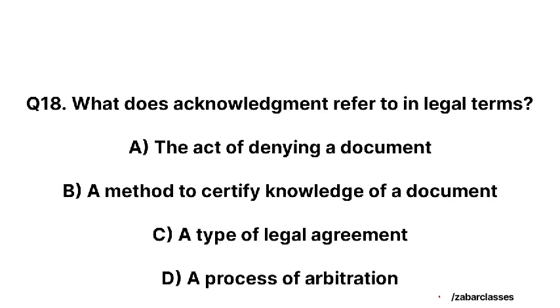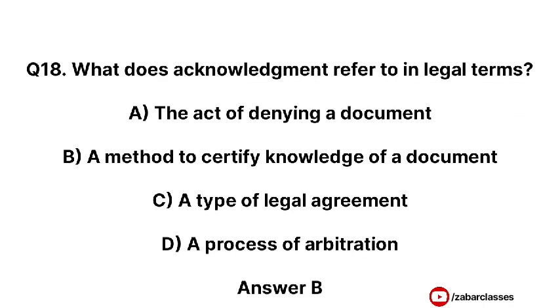Next question is, what does acknowledgement refer to in legal terms? Option A, the act of denying a document. Option B, a method to certify knowledge of a document. Option C, a type of legal agreement. Option D, a process of arbitration. Correct answer is option B, a method to certify knowledge of a document.